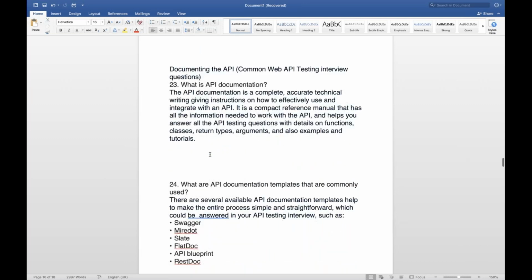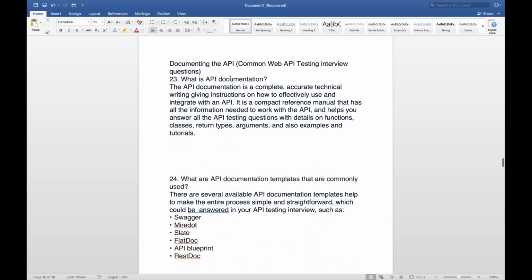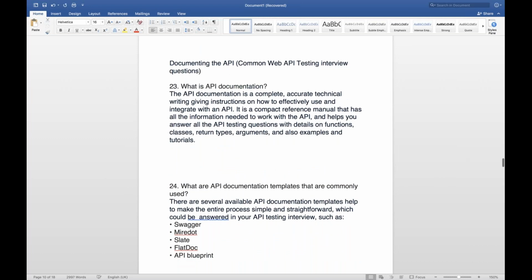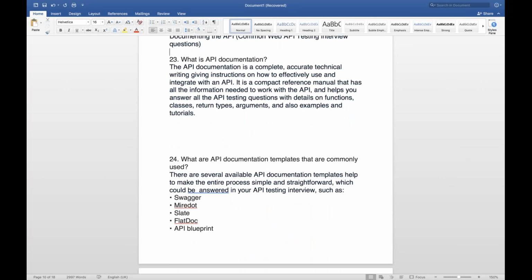Now some common web API testing interview questions with respect to documenting the API. So what is API documentation, guys? People might ask you this question. API documentation is the complete documentation having the proper, accurate technical description of how to use these APIs. Because you have to understand, it's not very straightforward. If I'm creating any API, it's my responsibility. Take an example of the Selenium API, or Apache POI API, or Log4j API. It's their responsibility to provide the proper documentation, because I cannot see your code, right?